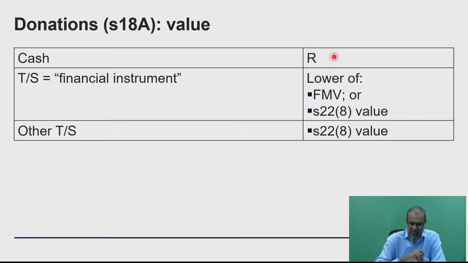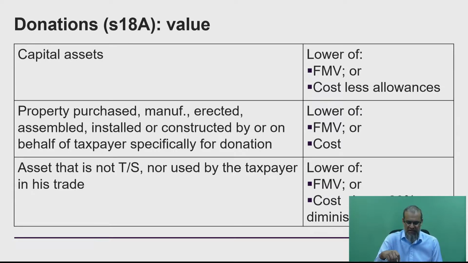So if it's cash, it's the actual rand value. If it's a financial instrument which is held as trading stock, it's the fair market value or the Section 22(8) value. So it's either fair market value or your trading stock written down value, your tax value. And if it's other trading stock, it's the Section 22(8) value, so it's always in that case the written down value. Okay, so those are quite simple. Those rules sit quite nicely. I'm not going to belabor the point with these. Capital asset, we have a special rule. And if we have property that's manufactured, assembled, or constructed for the purpose of the donation, we have a special rule there.